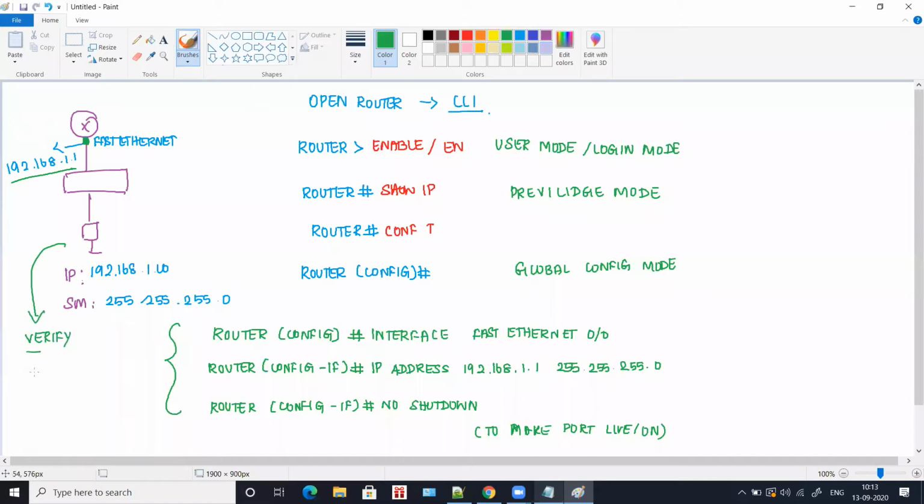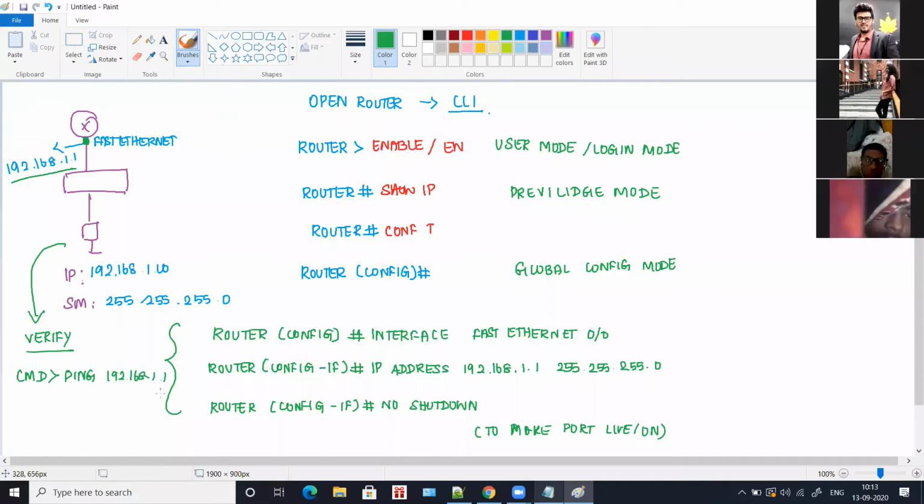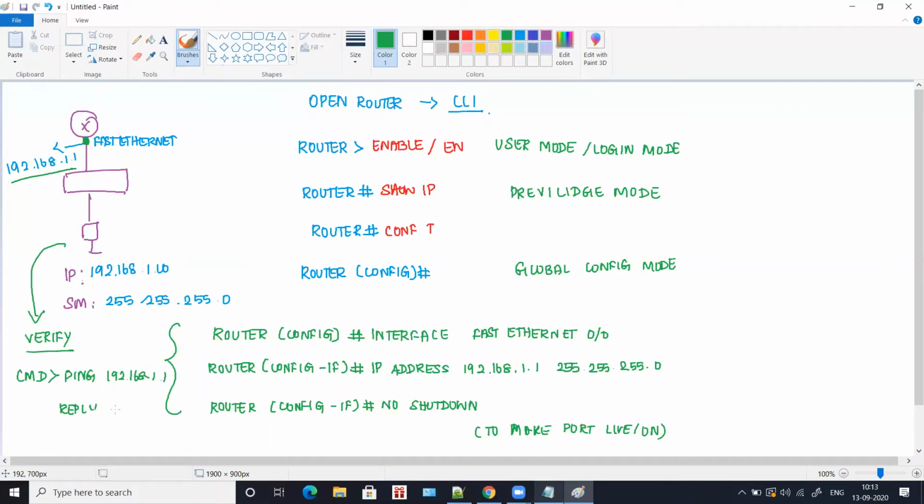From the command prompt, you will try pinging 192.168.1.1. In case you get a reply, the configuration is correct. In case you get replies like destination host unreachable or request timed out, it means the configuration you have done is wrong. Okay, so this is the assignment which you're going to do today.